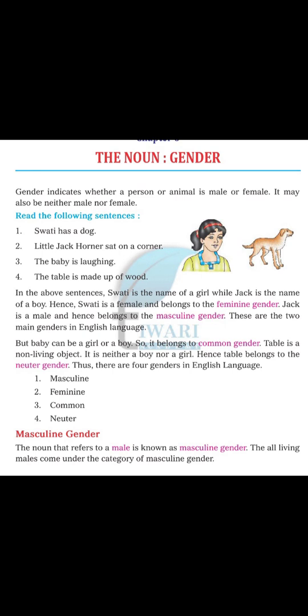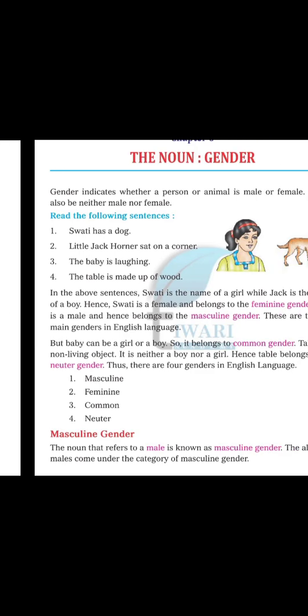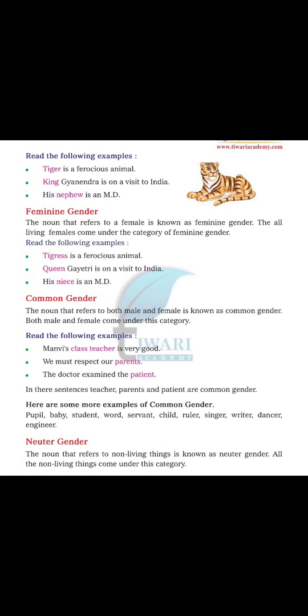Masculine gender: the noun that refers to a male is known as masculine gender. All living males come under the category of masculine gender. Read the following examples. Tiger is a ferocious animal. King Gyanendra is on a visit to India. His nephew is an MD.